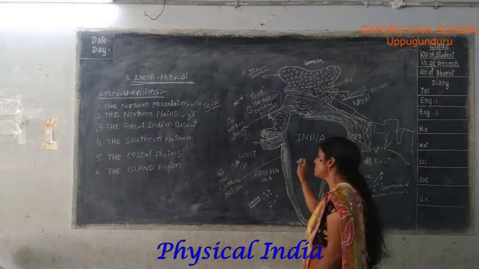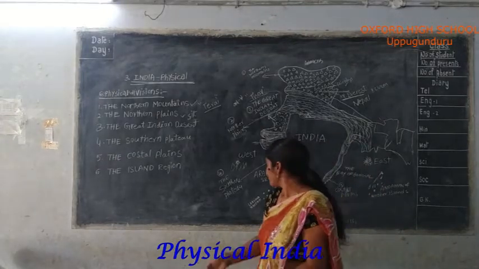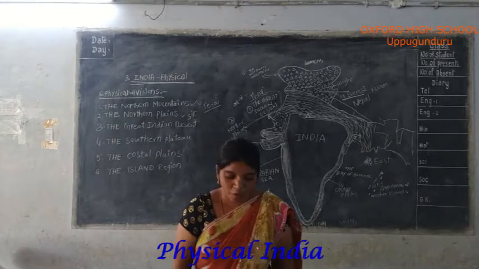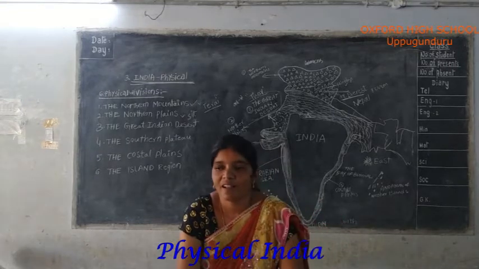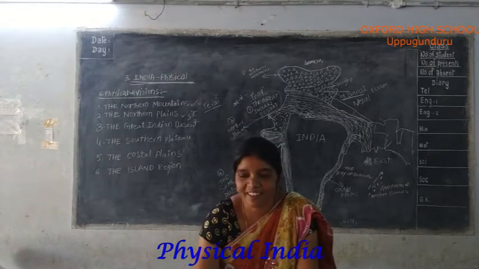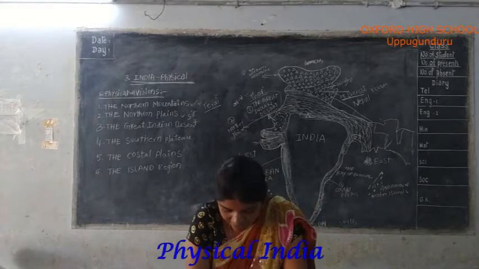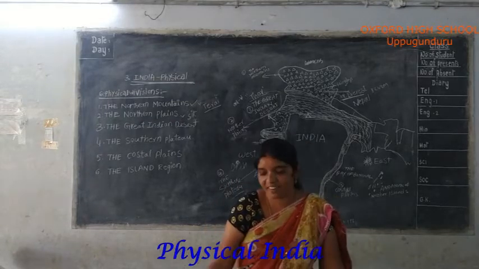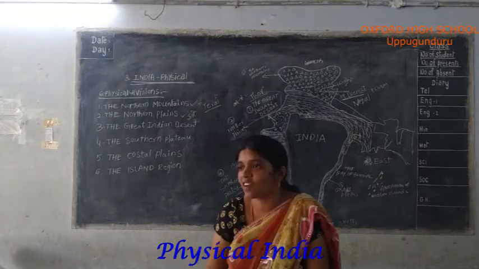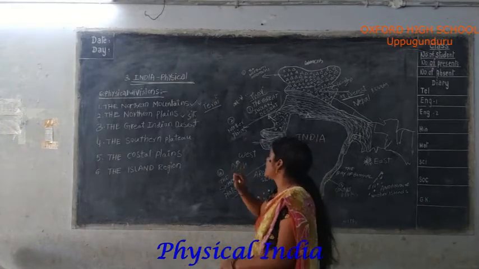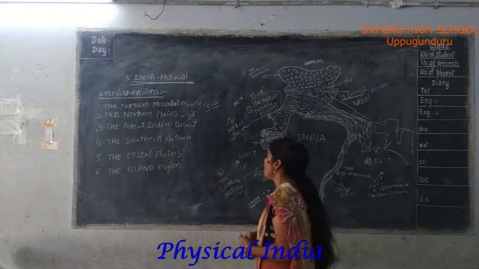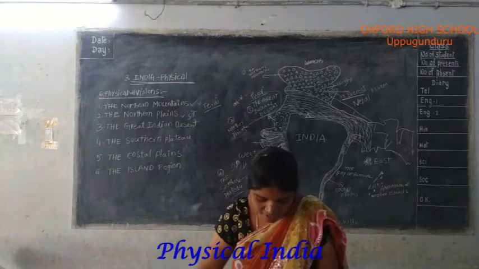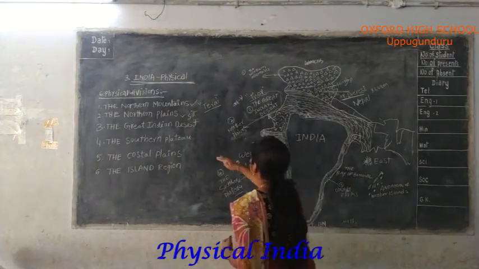Next, the fourth physical division is the Southern Plateau. What is the meaning of plateau? We also learned this in the second lesson. Plateau means flat land. Another name is tableland. High and flat lands are called plateau, P-L-A-T-E-A-U.